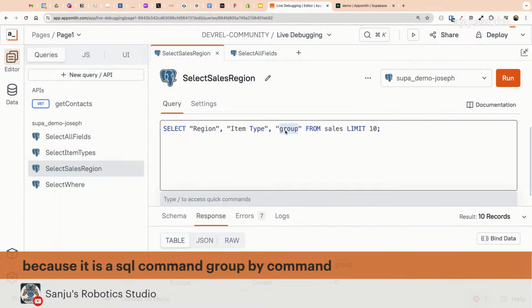So the issue here is different. The solution's the same, so I wanted to kind of show all these together. But the reason this one isn't working, it's nothing to do with the uppercase or a space. This is an SQL reserved word. It sees the word group without quotes, and it's expecting that to be followed by the word by. Group by is a SQL command where you would tell it you're going to give it some field and you want it to group all the data by that field. So for us to use group as a column name, it needs quotes so that it does not get interpreted as a database command.